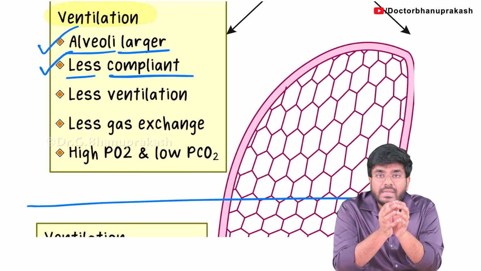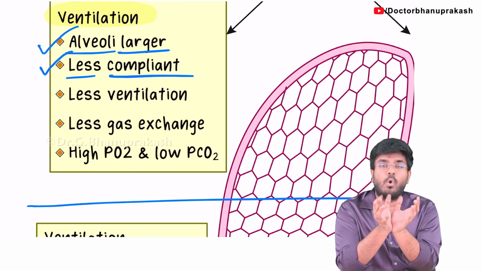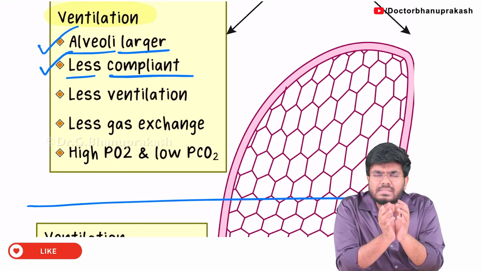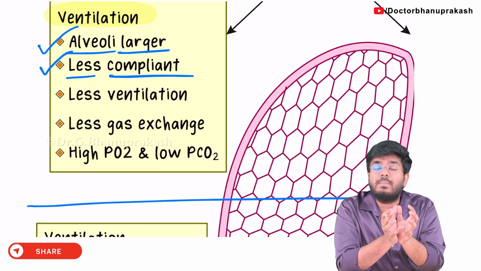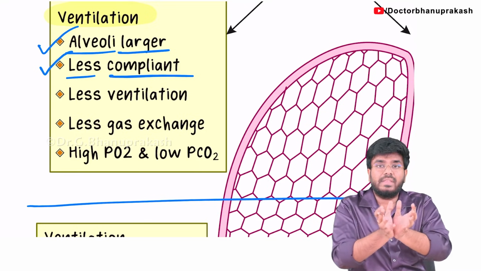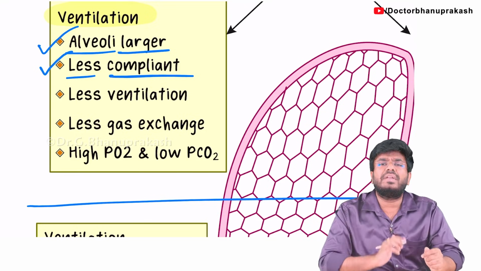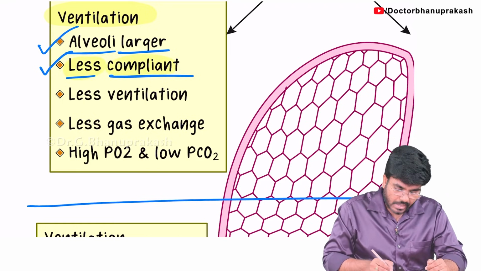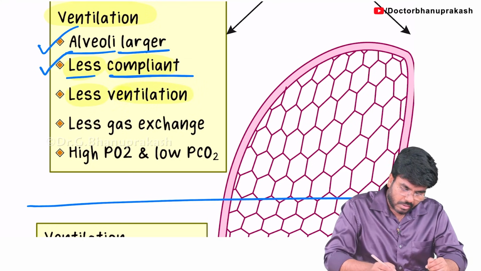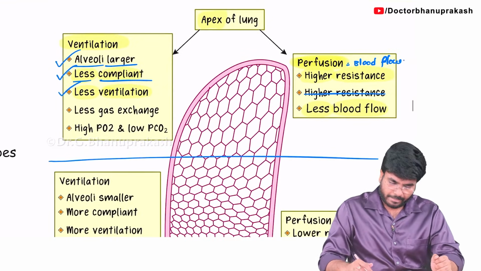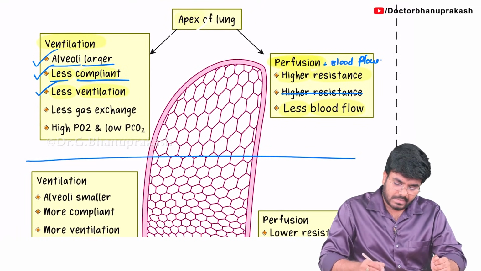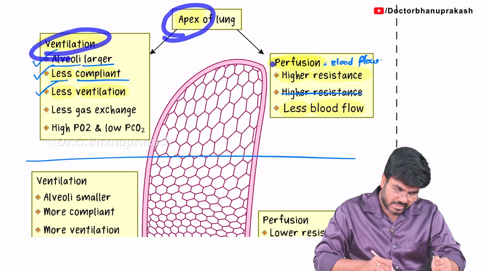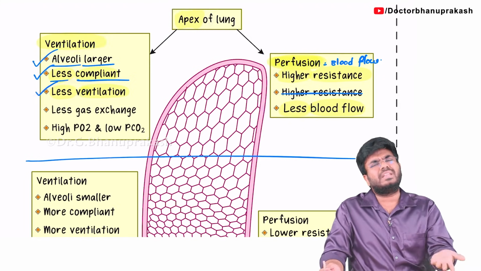No. What do we require? It's the pressure difference that is required. Whenever there is more volume change, more pressure difference will occur, so more air will come. So guys, in the apex of the lung, yes, the size of the alveoli is bigger, but they are non-compliant, they are not stretchable, so they are not creating any pressure difference. So the ventilation will be very less. In the apex of the lung, they are less compliant alveoli and there is less ventilation happening. Now stop. Guys, look carefully. From this, can I make a statement? In the apex of the lung, ventilation is less as well as perfusion is also less. Both ventilation and perfusion are less.